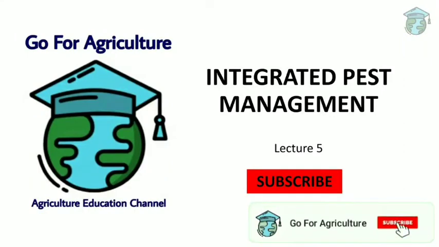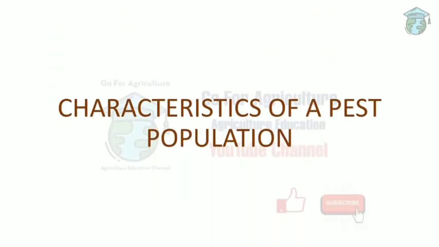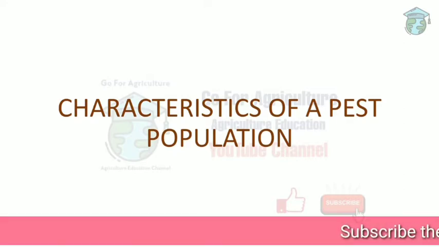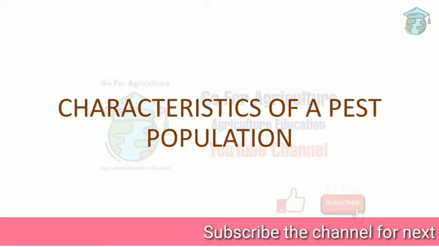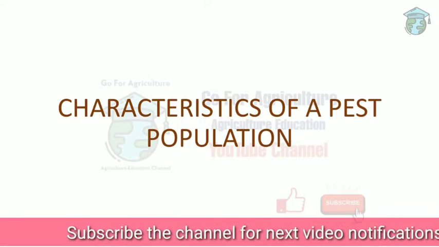Okay, so let's continue with the next lecture of IPM, and today we're going to discuss the characteristics of a pest population. Basically, this topic covers what natality and mortality are, how the pest maintains its average population, and what survivorship curves and age distribution are.